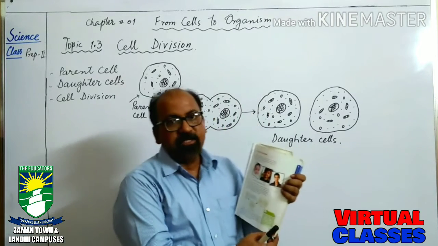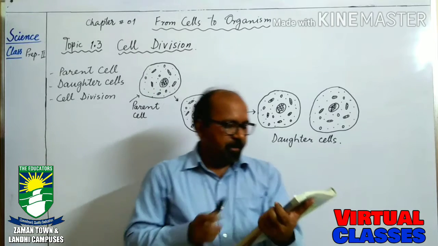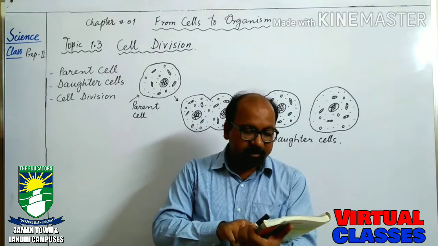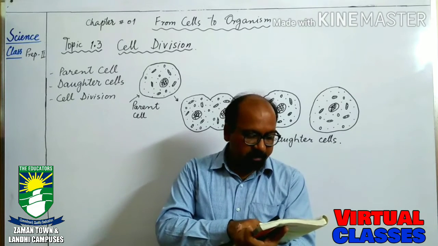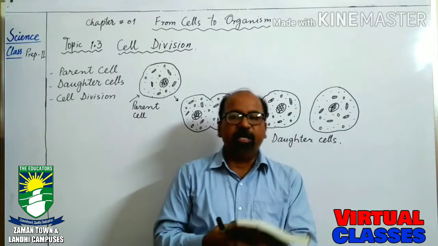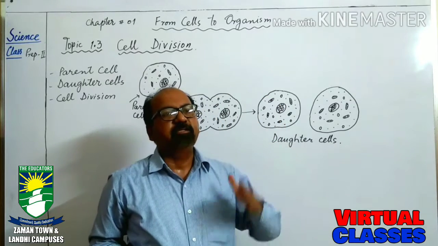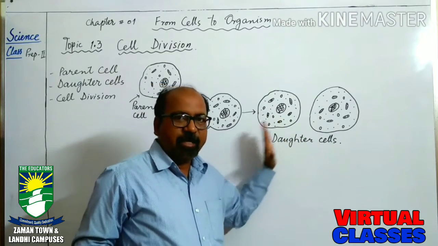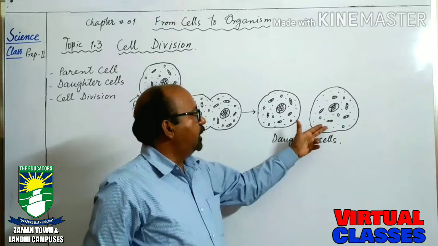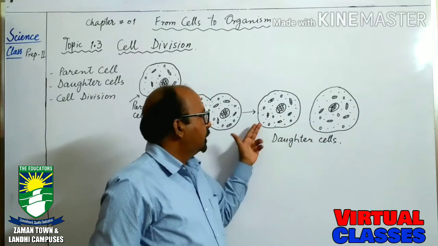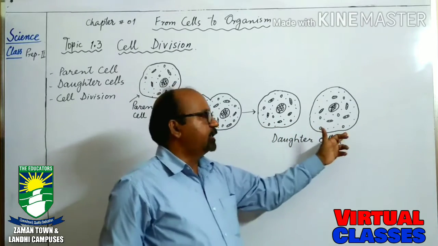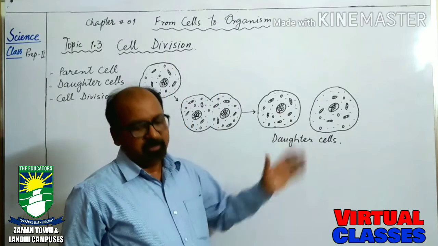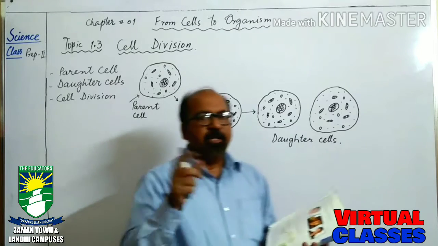We are reading from page number 13. The daughter cells are identical to the parent cell. Each daughter cell then increases in size, makes a copy of its nucleus, and divides into two again. So the process continues. When these cells grow to a certain size, this cell will produce two daughter cells, and this cell will also produce two daughter cells. So this process continues. This is called cell division.